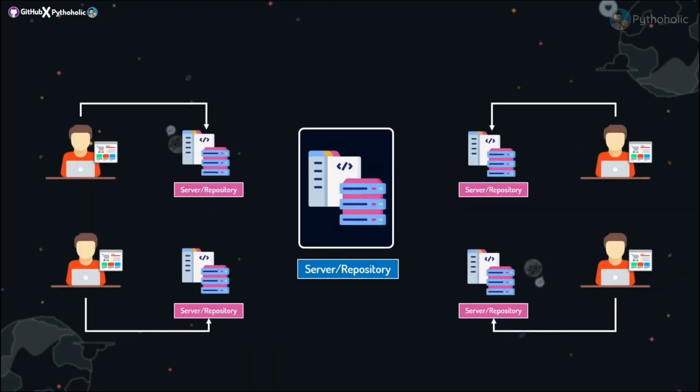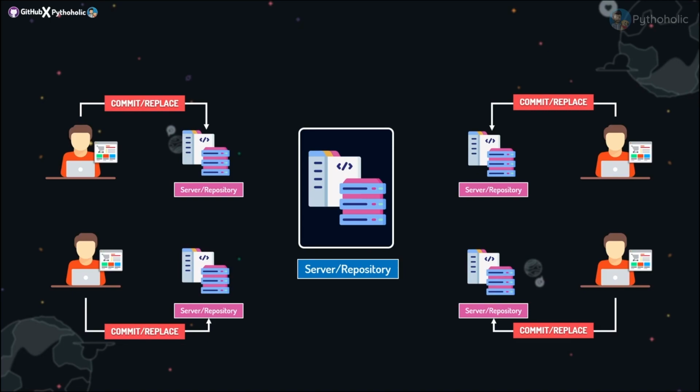And let us place a server repository for each of the developers. Yes, let's give each of the team members a local server of their own, along with the main server, which is located remotely on the cloud itself. Now you see the difference? We have placed a local server to each of the team members, and we have a server which sits remotely on the cloud. And now each team member can work on their own code individually without worrying about others making changes, and they can commit or replace the code they want in their own local server repository.